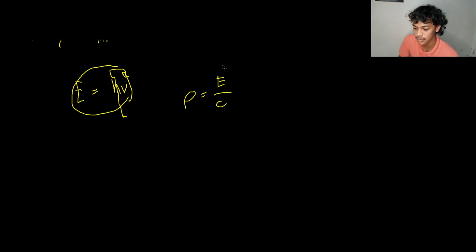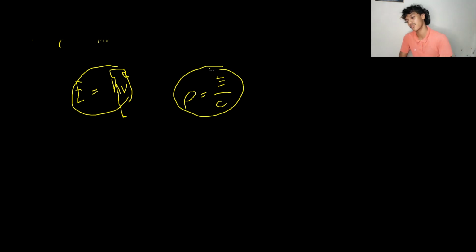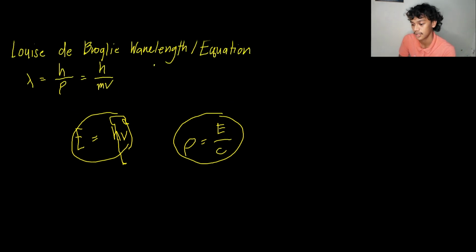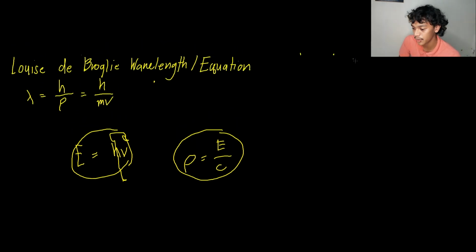These two equations de Broglie used to find the wavelength of any particle. We can tackle that in another video, but for now, let us focus on the Louis de Broglie wavelength itself.